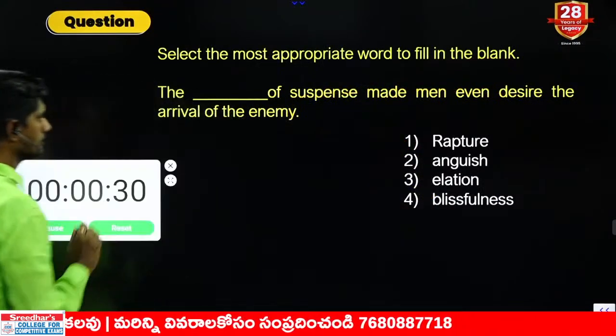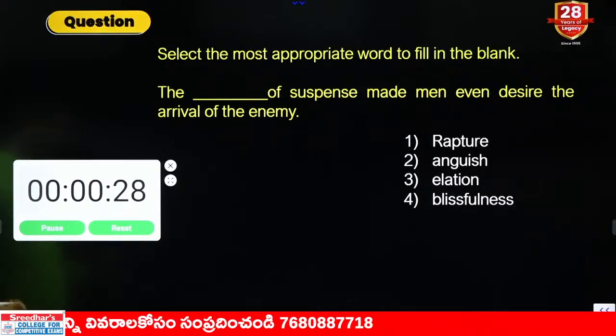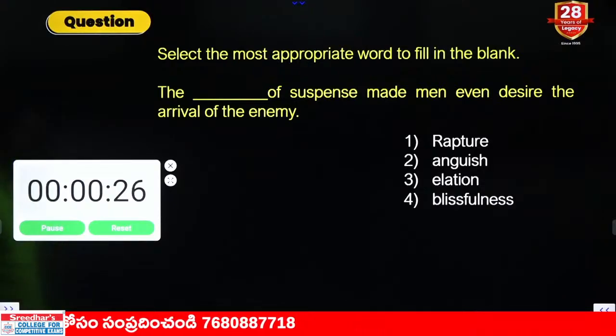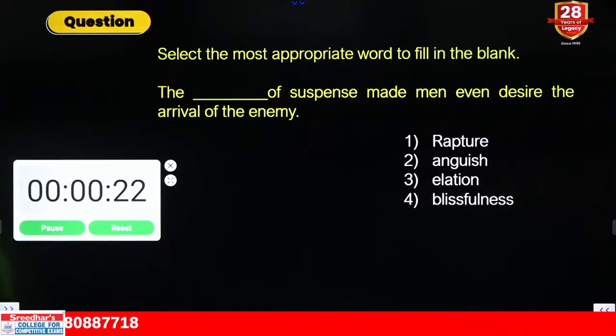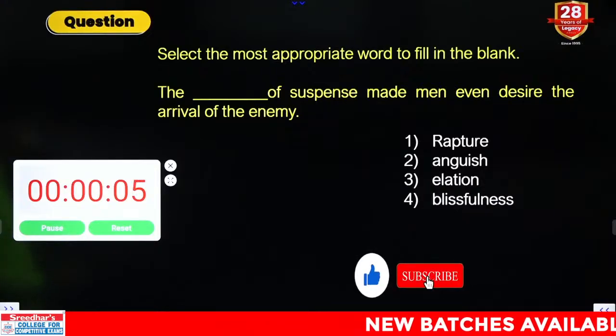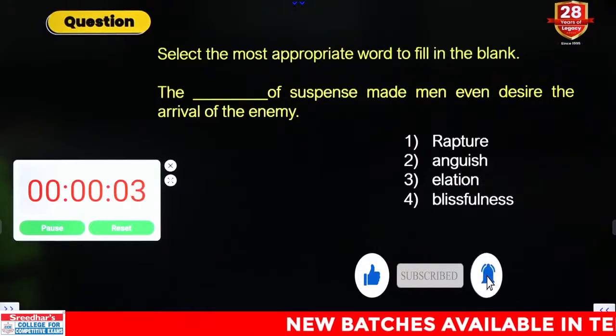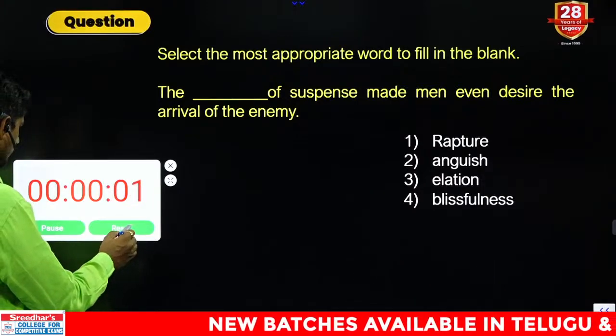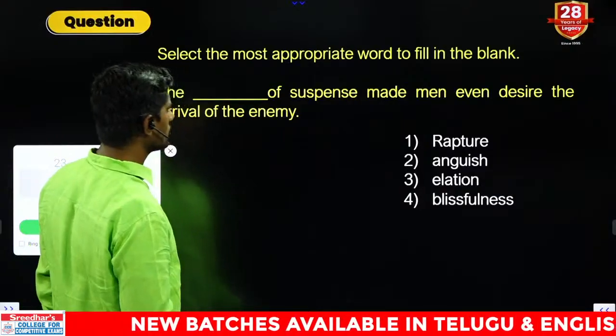Next one, the question. Fill a single filler. Your time starts now. The dash of suspense made men even desire the arrival of the enemy. The dash of suspense.